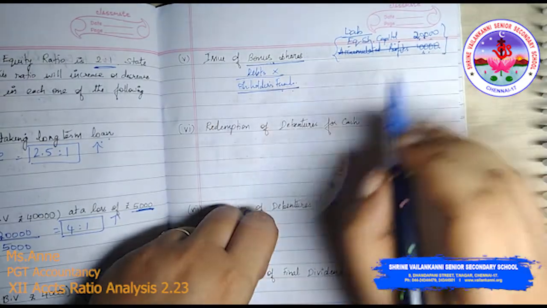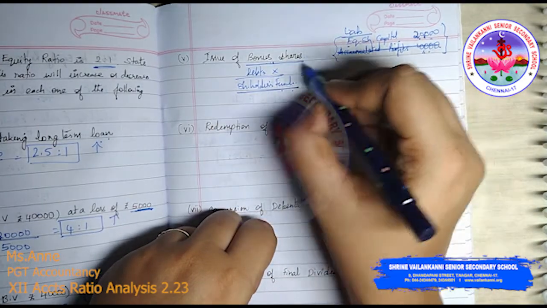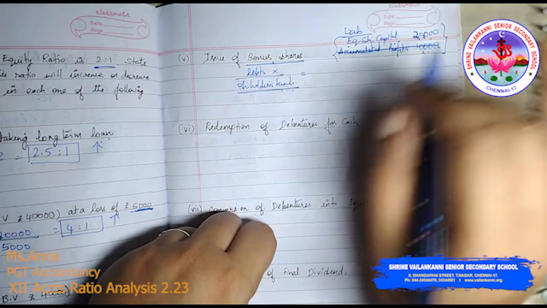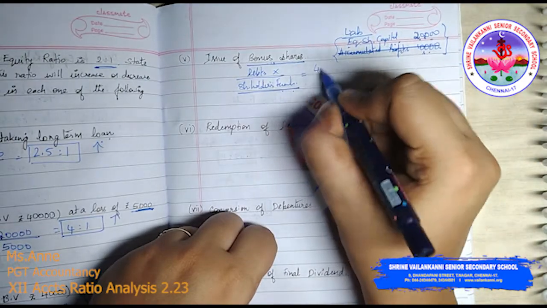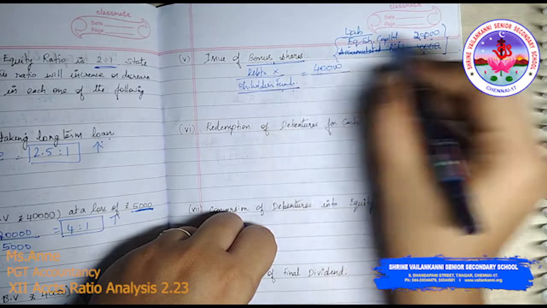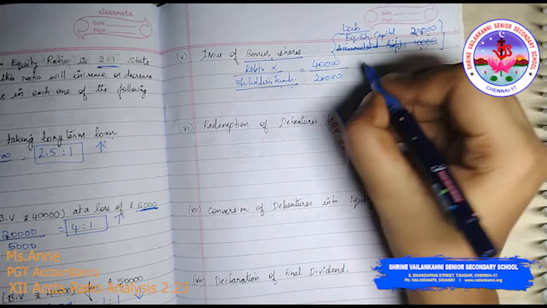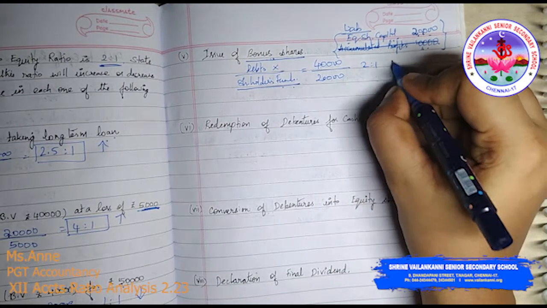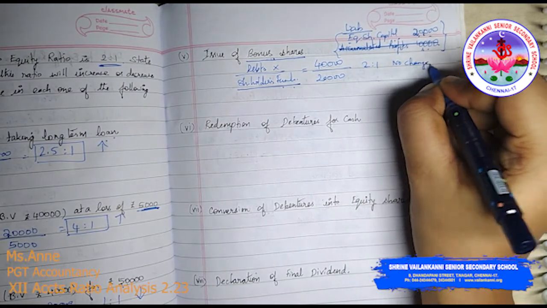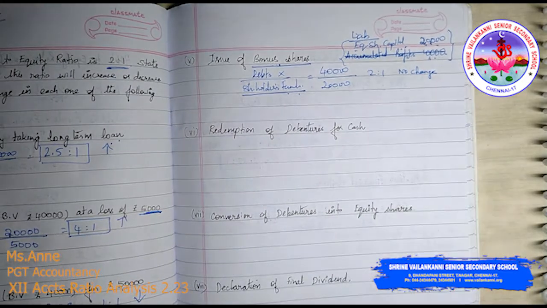The shareholders fund remains the same. So if the debt is, say for example, 40,000 and your shareholders fund is 20,000, your ratio is 2:1. There is no change. I'm repeating one more time.